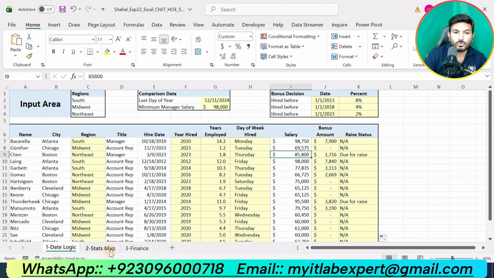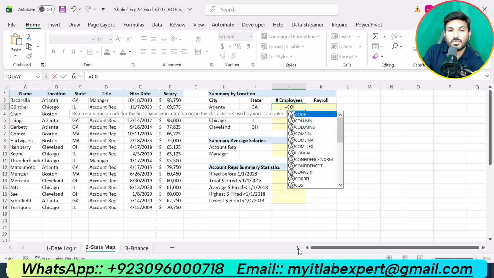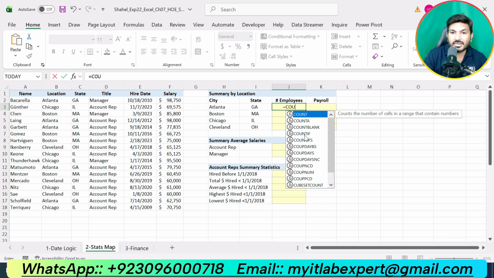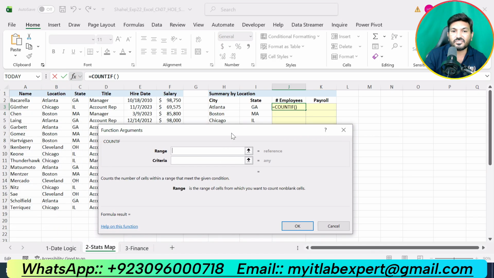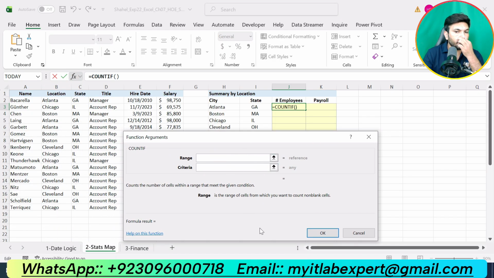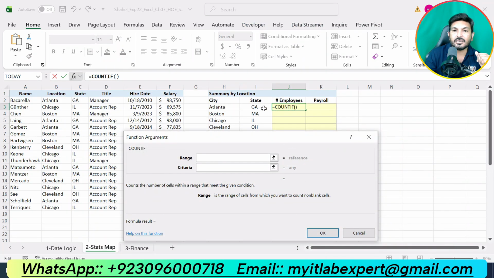So we will go to the two-stat map worksheet and go to cell J3, and here we are supposed to use the COUNTIF function. So we will type count and here you can see the COUNTIF function. Click on the function symbol to enter the function arguments. We are supposed to count the state abbreviation that should match the state abbreviation in cell I3 here.